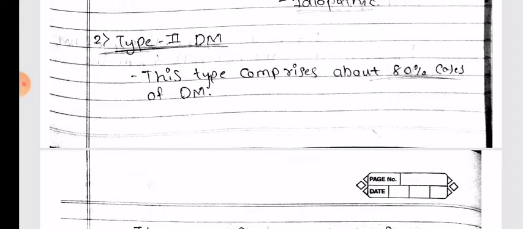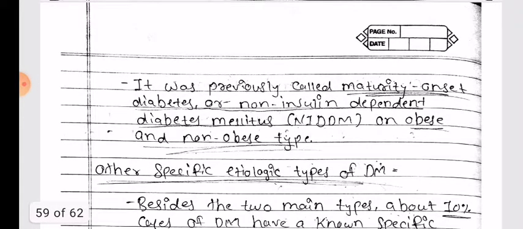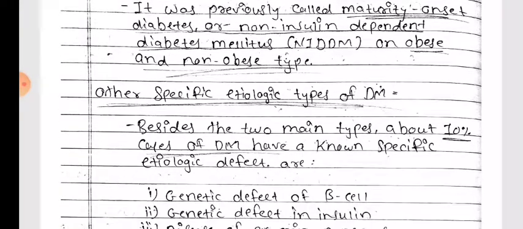Type 2 diabetes mellitus. This type comprises about 80% cases of diabetes mellitus. It was previously called maturity onset diabetes or non-insulin dependent diabetes mellitus, of obese and non-obese type.